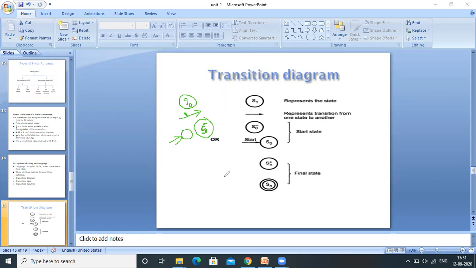To represent the final state, on top of the state we will use a plus symbol, or we will use a double circle. These are the different notations we use when designing a transition diagram or finite automata.